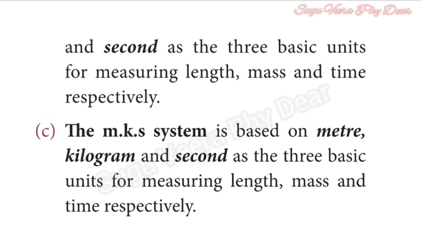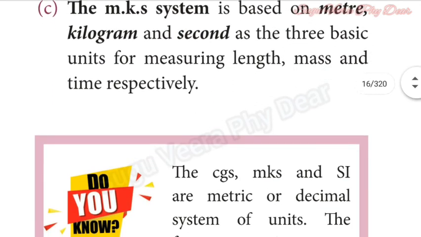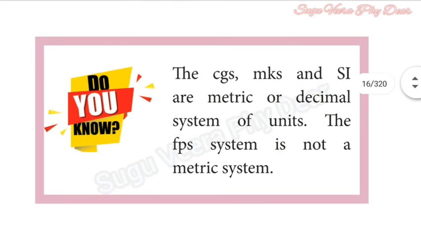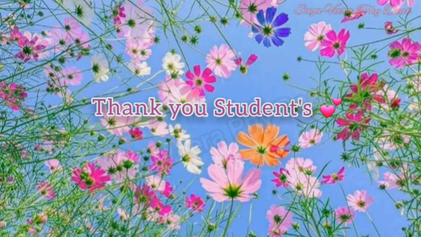The third one, the MKS system, is based on meter, kilogram and second as the three basic units for measuring length, mass and time. The CGS, MKS and SI are metric or decimal systems of units, but the FPS system is not a metric system. Thank you, students.